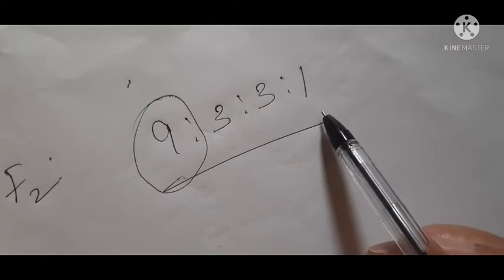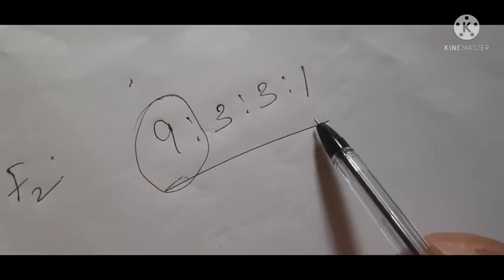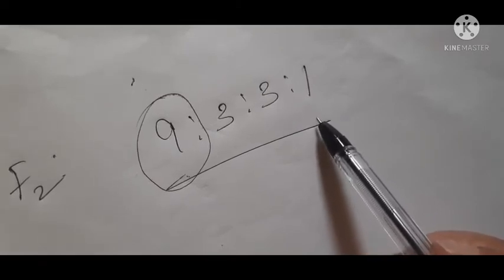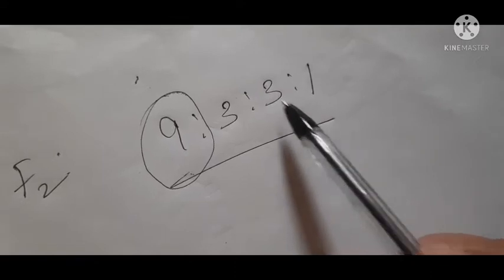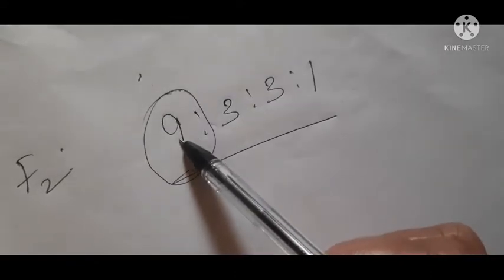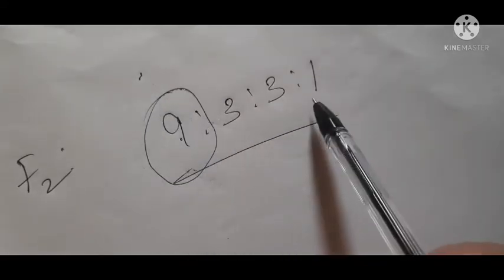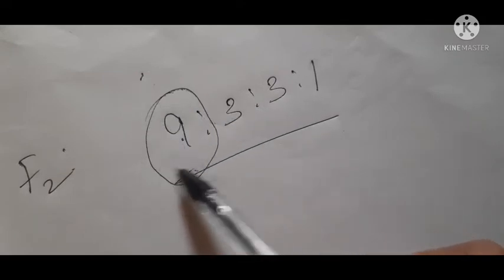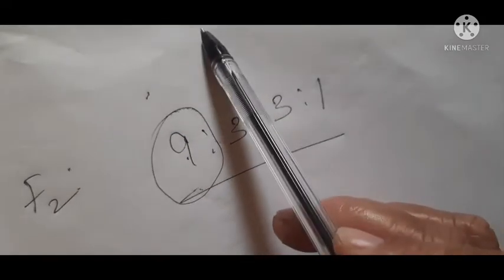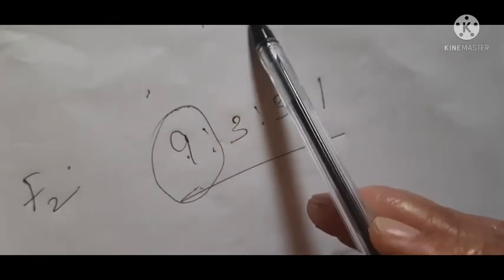It tells us about the phenotype of the progeny obtained in the F2 generation. If this is 9, it means out of 16 plants obtained, 9 plants will have round shape and yellow color of the pod.